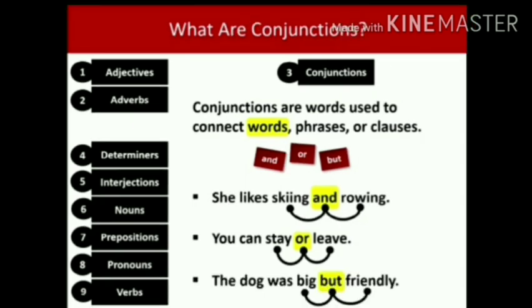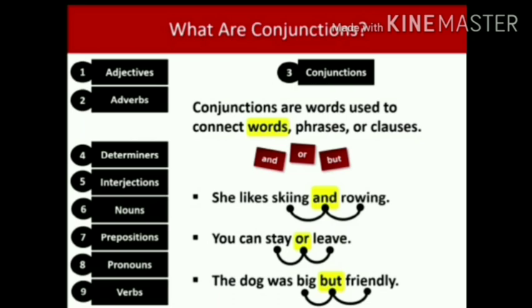I give one more example sentence for conjunction: The dog was big but friendly. You can easily find what is the conjunction used in this sentence. Yes, the conjunction is but. Here in this sentence, but connects these two words, big and friendly. So, it is a conjunction.